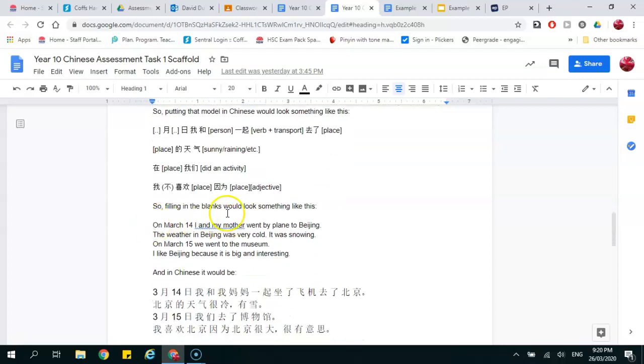So if we take this example again, so on March the 14th, I and my mother went by plane to Beijing. The weather in Beijing was cold, it was snowing. On March 15, we went to the museum. I like Beijing because it's big and interesting.